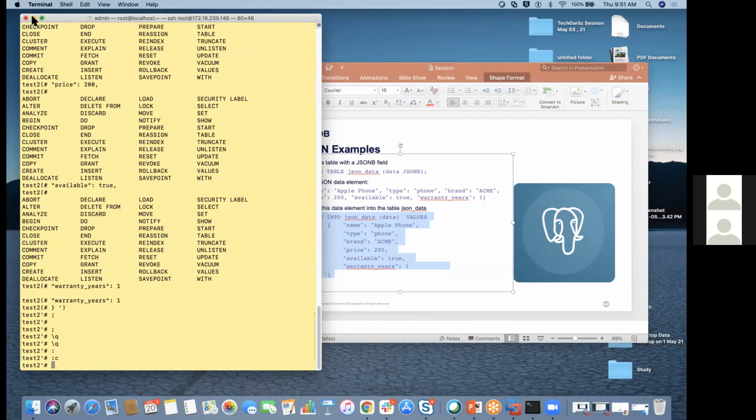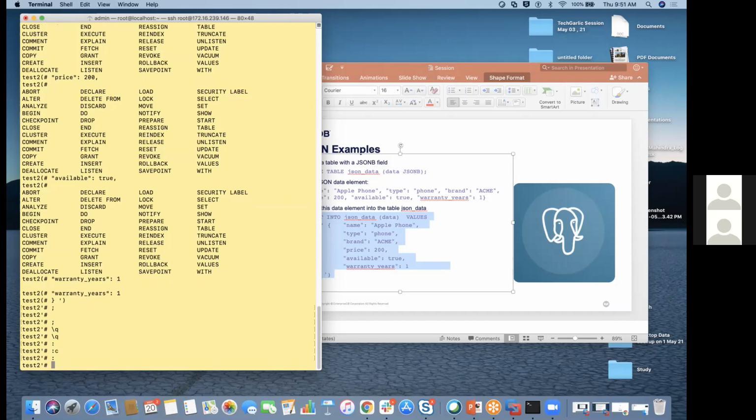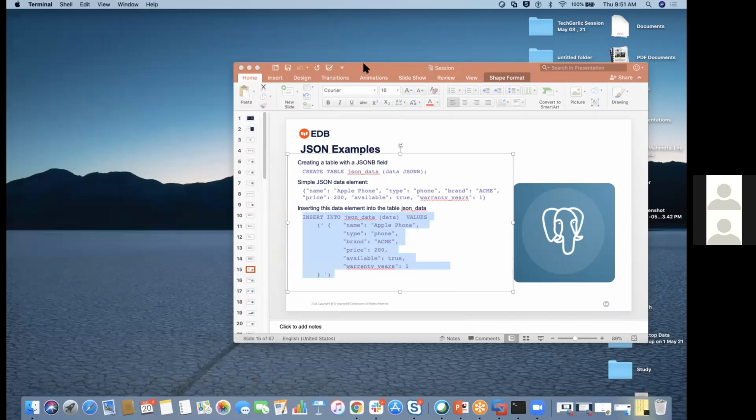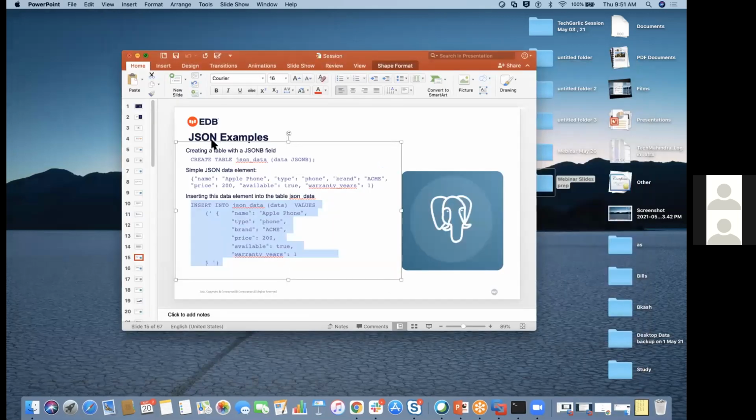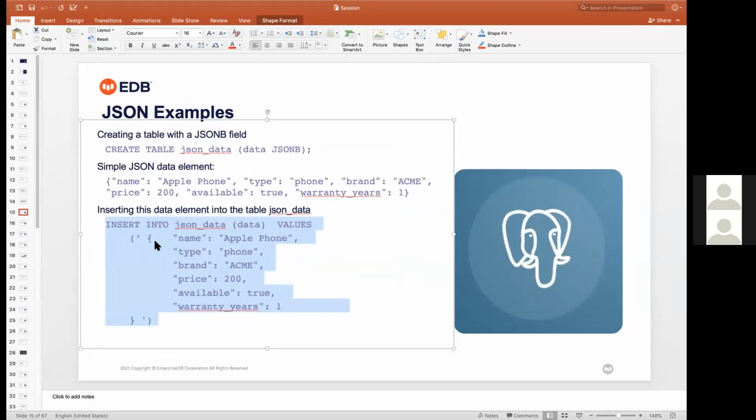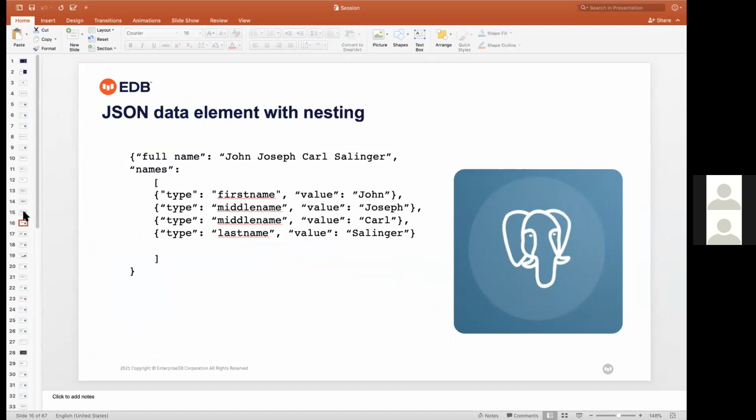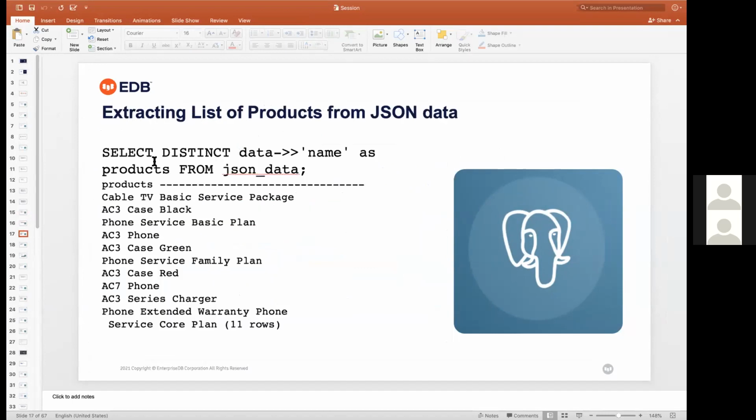Let me check what it's showing. Okay, fine. These are simple insert commands. You just insert into JSON data values, and that data you can insert into the JSON table. This is a JSON data element with nesting, and I can select the JSON data.